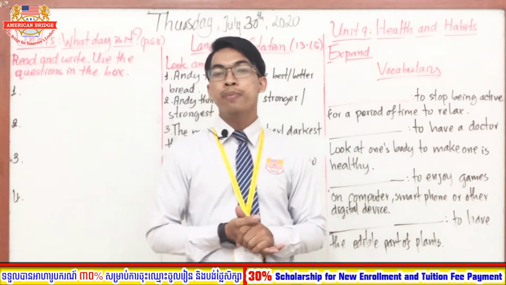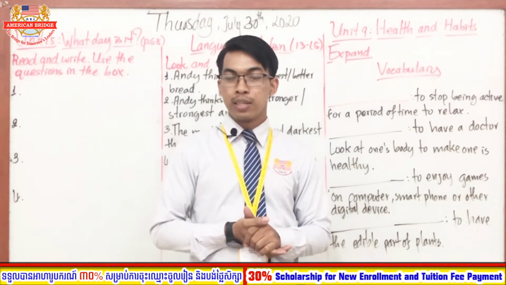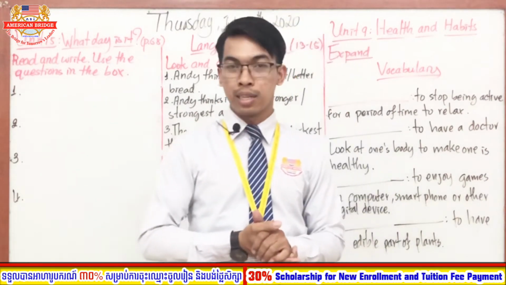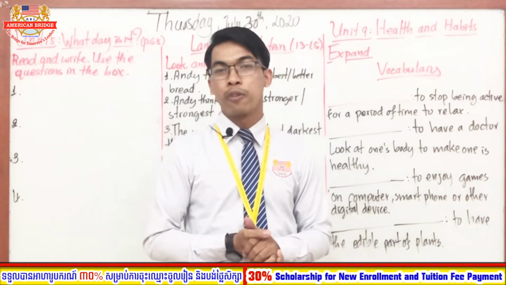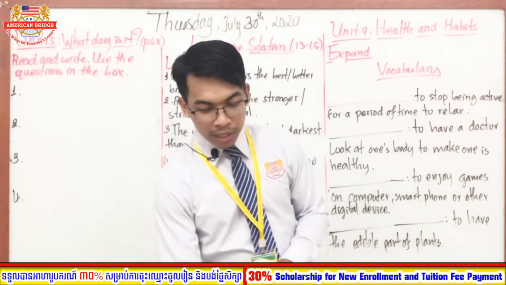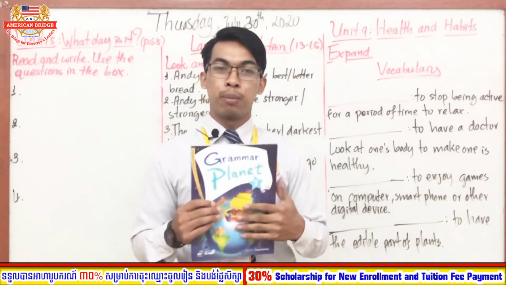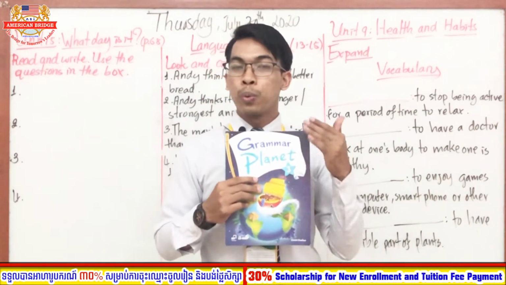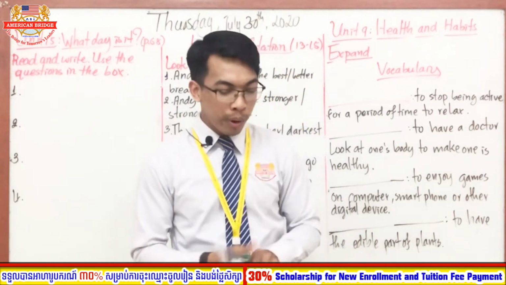So everyone, what day is it today? Yes, today is Thursday, July 30, 2020. Good. Based on the online schedule, on Thursday for the first session we are going to study grammar planetary. It is opposite from yesterday. Yesterday you studied the hangout book for the first session, but today you will study grammar planetary for the first session. Very good, students.